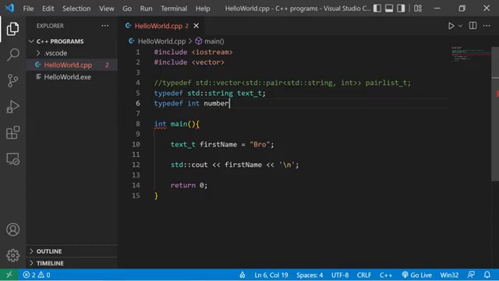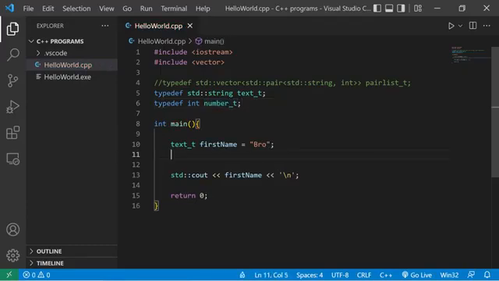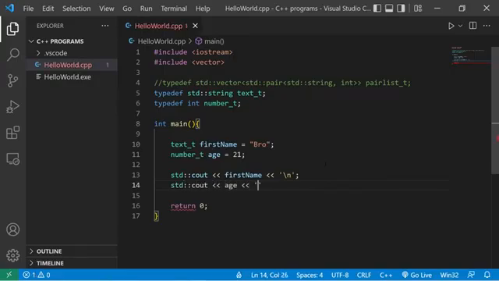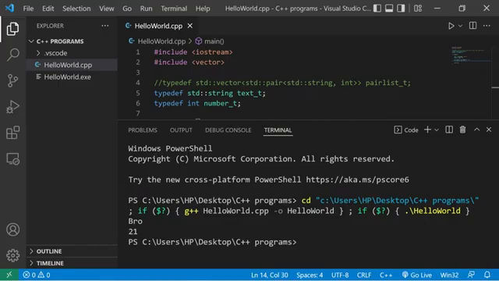That's more descriptive. _t, although it's more to write technically. In place of using the int data type, I could use number t, and this is technically an integer. Let's say age, then make up some age. Standard output, I will display my age, then I will add a new line. Yep, we have our first name and our age.